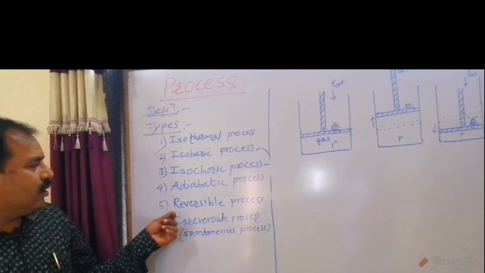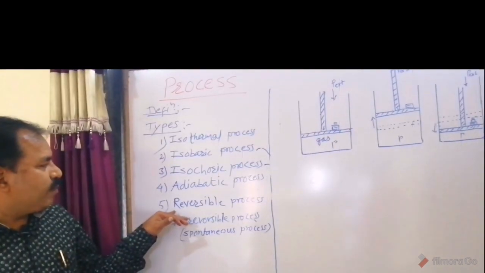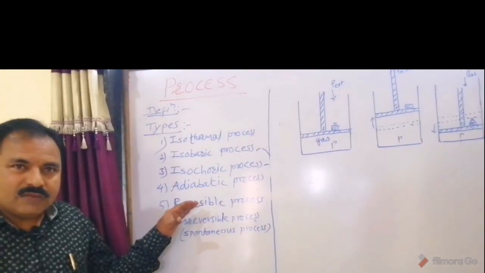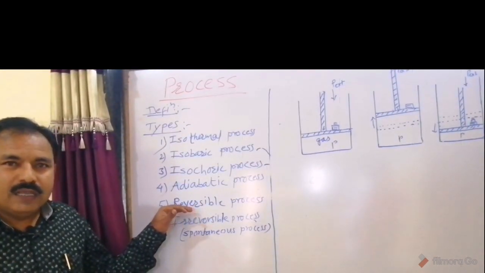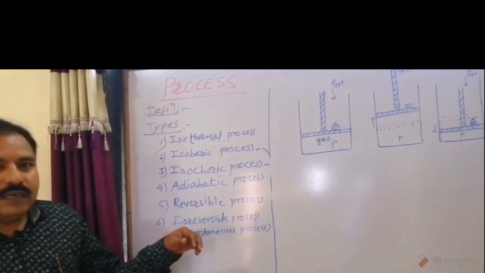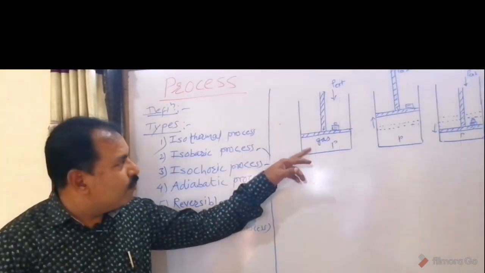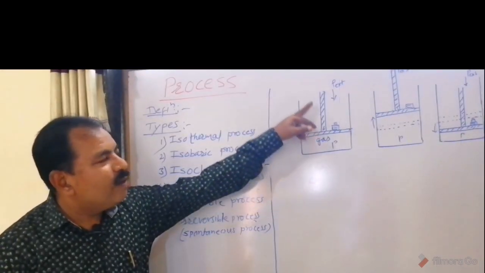Now we can see the fifth process, reversible process. First we can see example. Let a gas be placed in a cylinder fitted with movable piston.